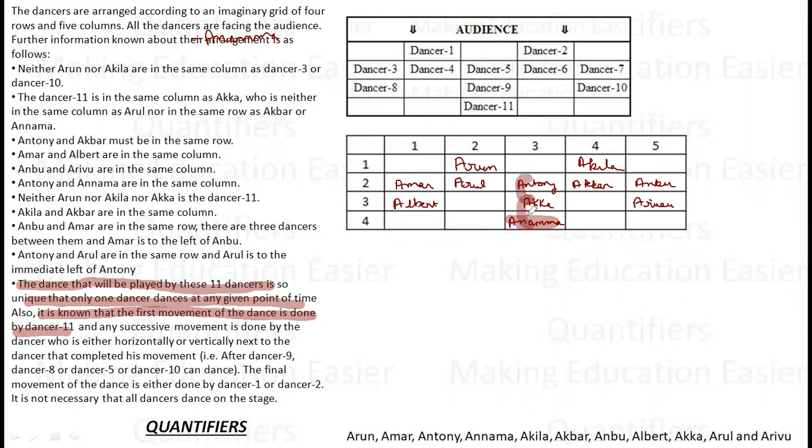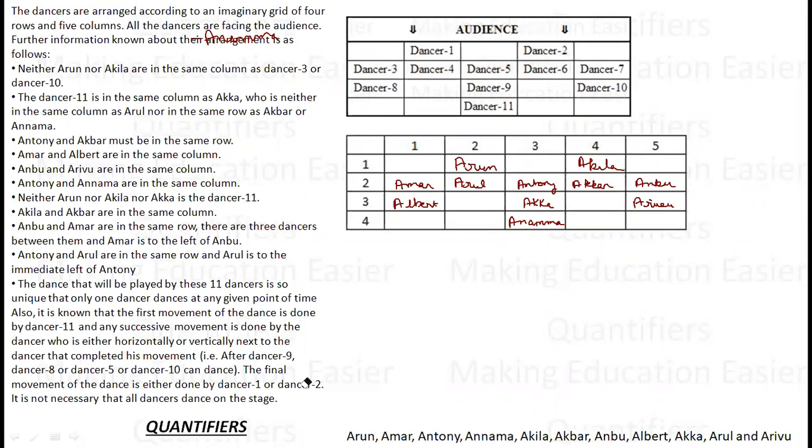And if I am at Akka at this place, I can go to this place, this place, or this place. So there are three places where I can go. So what next? Next is that the final movement of the dance is done by either dancer 1 or dancer 2. The final move is done by him or her, or by both, because it is not given that it has to be one of them. So it has to be completed by one of them.